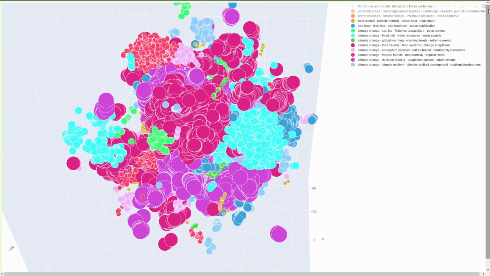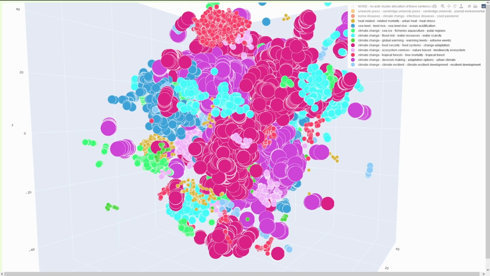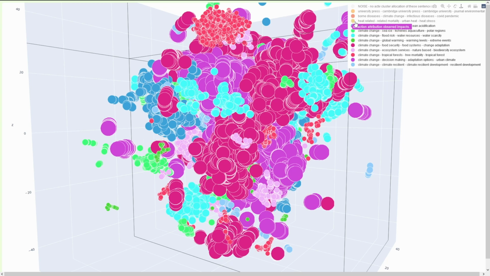Okay. First one, let's just get rid of it. It is heat related. Heat stress, urban heat. Gee, you hardly see it. Let me find another perspective so that we see it. You see, this is switching on and off of heat stress.